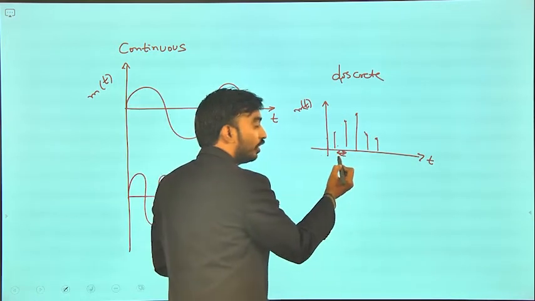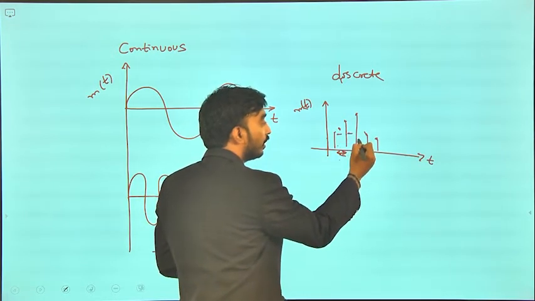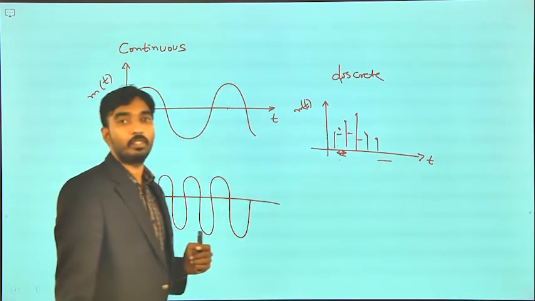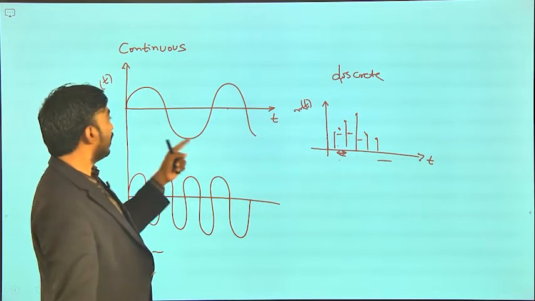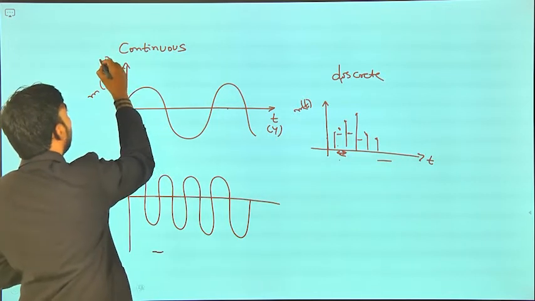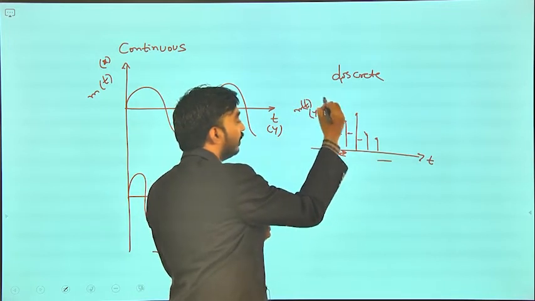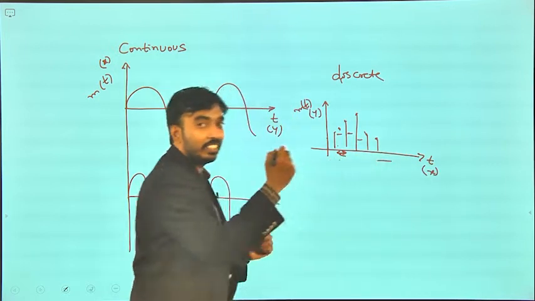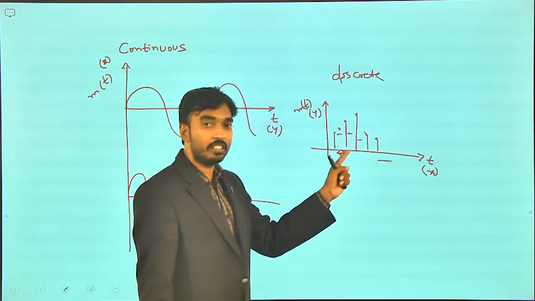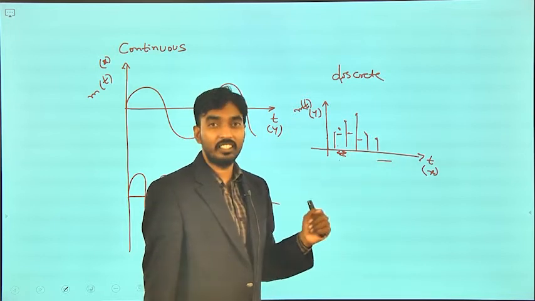There is no signal in this duration, that means it is discrete in this portion, it is discrete in this portion, it is discrete in this portion. Right? No signal in this domain, the time domain. Now it is continuous in both y axis and x axis, and here it is continuous in y axis and in x axis it is discrete. Continuous means in both domains it is continuous. Discrete means in one domain or one axis it is continuous, and in the other axis it is discrete.